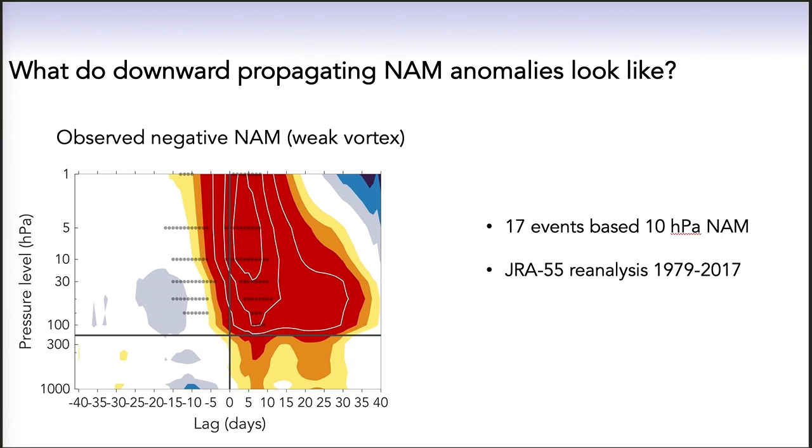The familiar dripping paint pattern is evident, whereby a large anomaly is first seen in the stratosphere, which is then followed by same sign anomalies that persist in the troposphere for anywhere from 30 to 50 days. In the following slides, we will show how the LIM's eigenmodes can be leveraged to understand the relative importance of purely stratospheric versus coupled stratospheric SST processes for driving NAM and NAO variability.